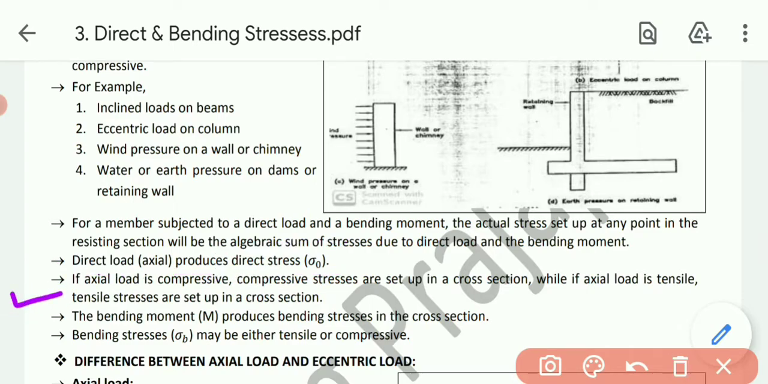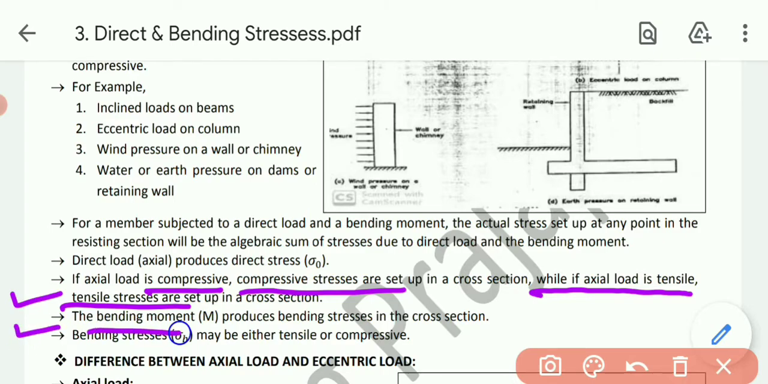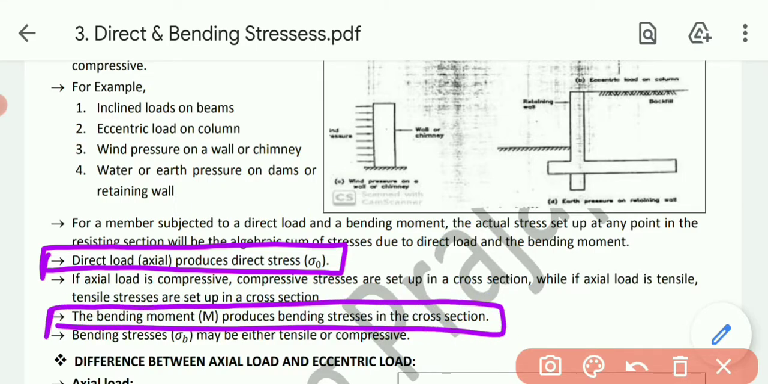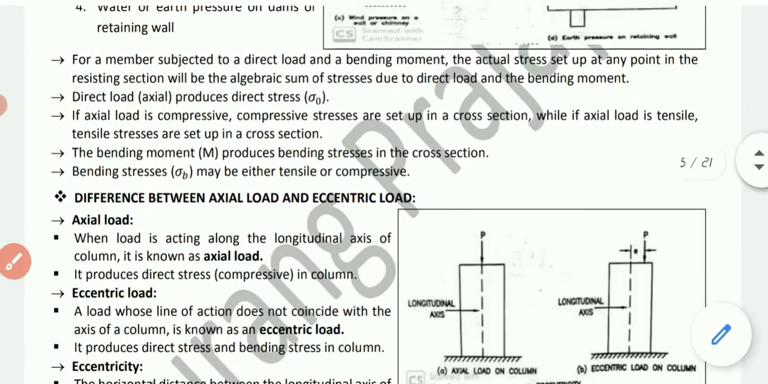If the axial load is compressive, then compressive stresses will be set up. And if the axial load is tensile, then tensile stresses will be set up across the cross section. So if compressive load is there, then stress will be compressive, while if tensile load is there, then stresses will be tensile. The bending moment produces the bending stresses on the cross section. The bending stress may be either tensile or compressive. So the overview of this theory is that the direct load will always produce direct stresses, while the bending moment will produce bending stresses. This is the concept of this theory.